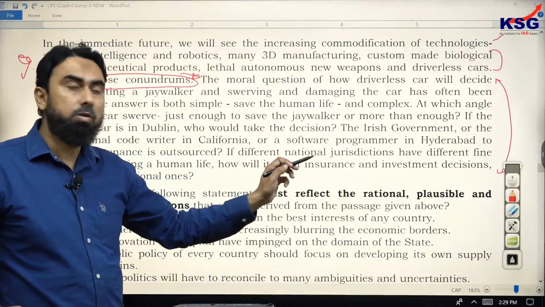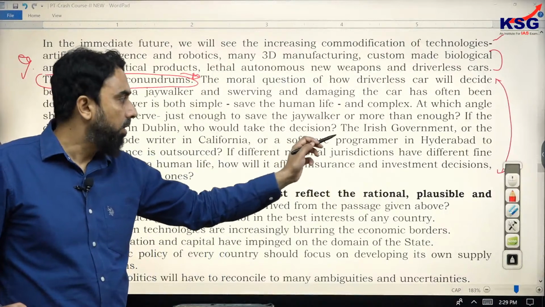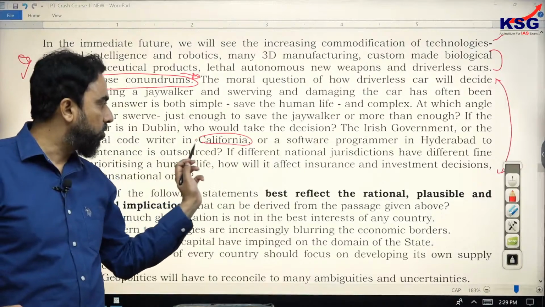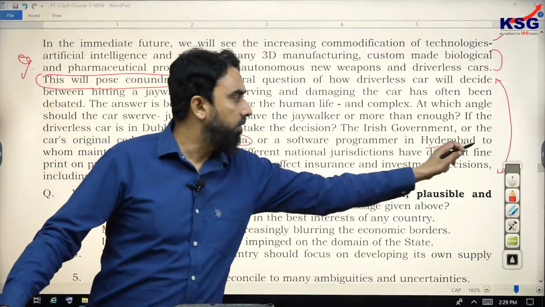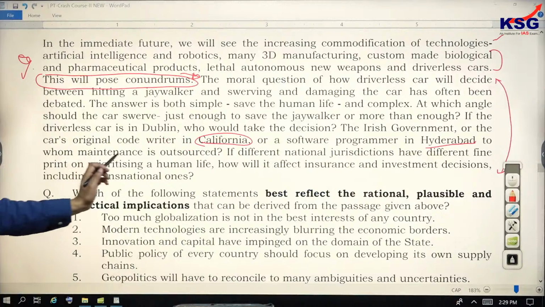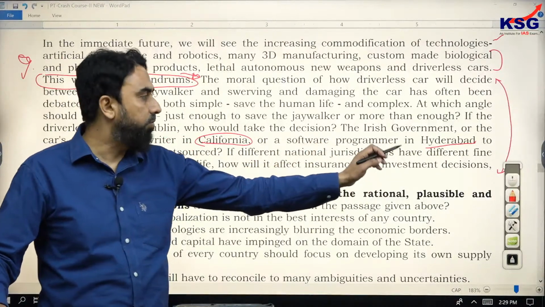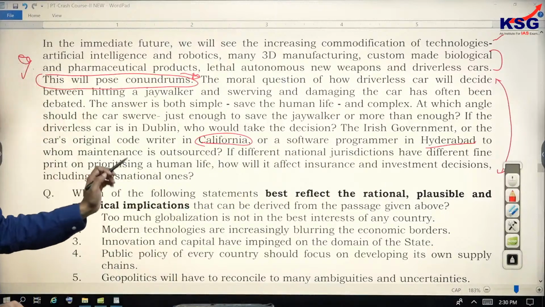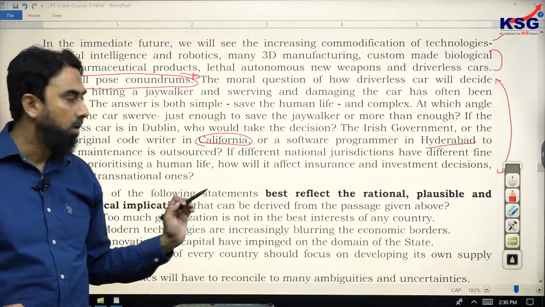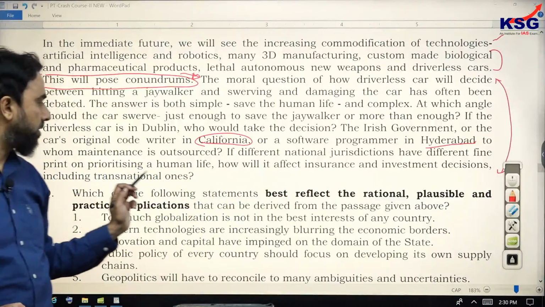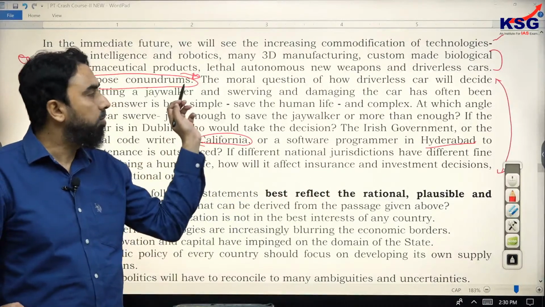So who will take the decision? The Irish government, or the car's original code writer in California in the USA, or a software programmer in Hyderabad in India, to whom maintenance is outsourced? If different national jurisdictions have different fine print on prioritizing a human life, how will it affect insurance and investment decisions, including transnational ones? So the conundrum is clear.